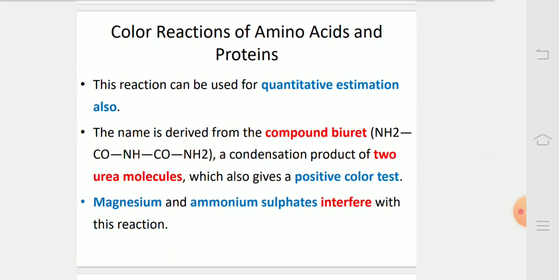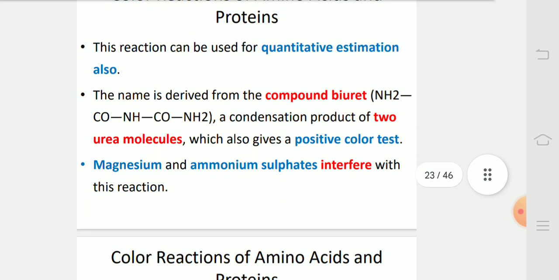This reaction can be used for quantitative estimation also. The name is derived from the compound biuret, which is a condensation product of two urea molecules, which also gives a positive color test. Magnesium and ammonium sulfates interfere with this reaction.